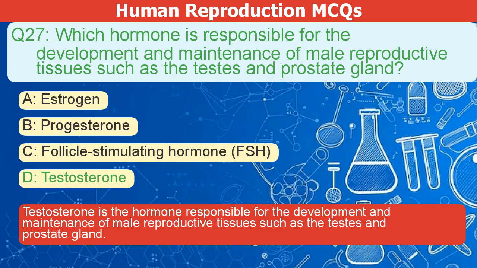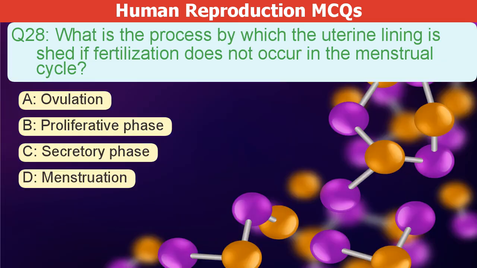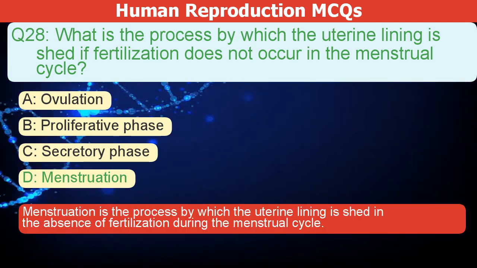What is the process by which the uterine lining is shed if fertilization does not occur in the menstrual cycle? A. Ovulation. B. Proliferative phase. C. Secretory phase. D. Menstruation. The correct answer is D. Menstruation is the process by which the uterine lining is shed in the absence of fertilization during the menstrual cycle.